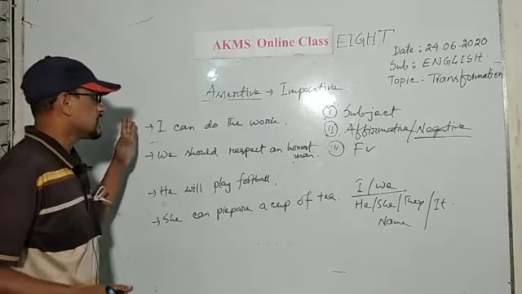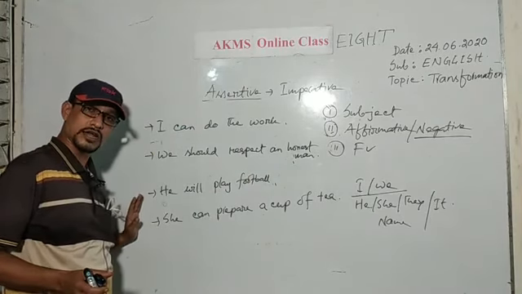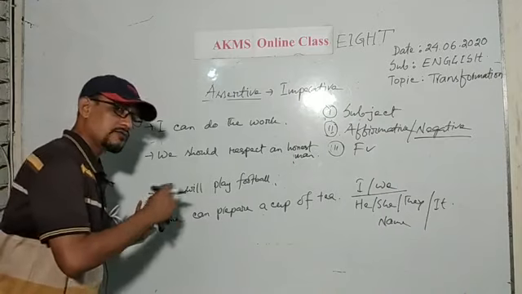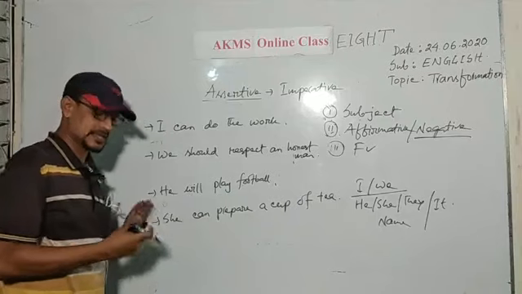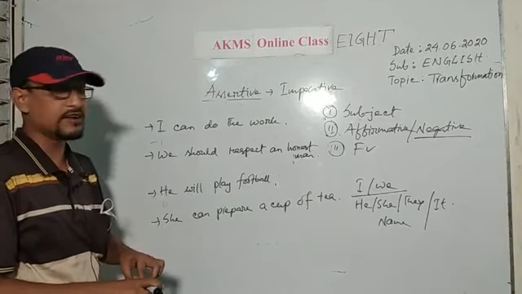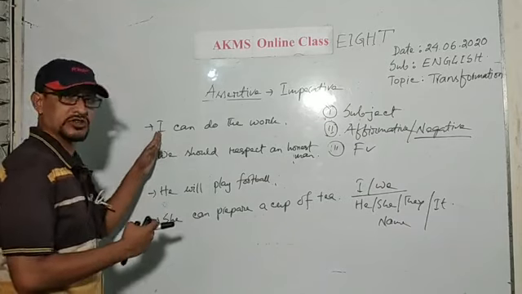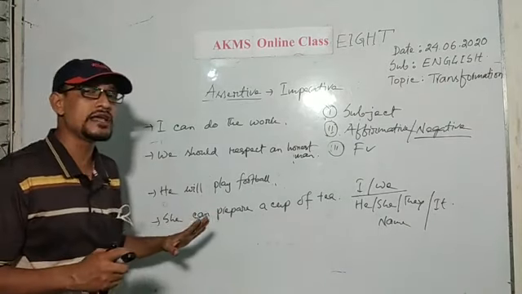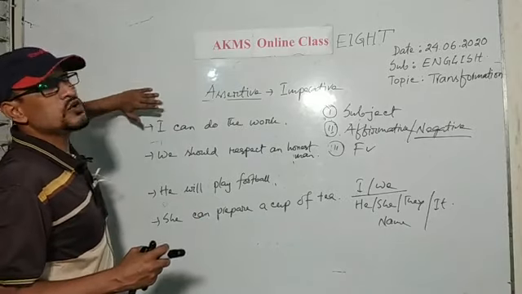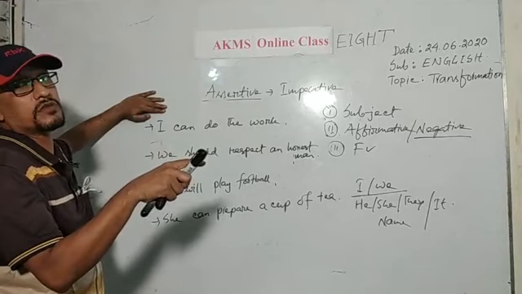But here I have used first person or third person as subject. If I am asked to transform these sentences into imperative, then I am not able to erase this subject.